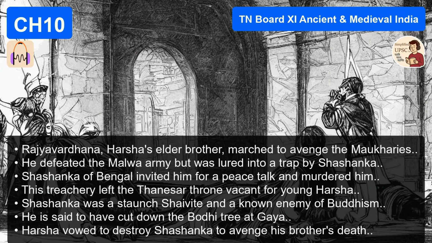Now it's about vengeance. Harsha turns his eyes towards Sasanka. The man who killed his brother. The very same. Harsha marches on Kanauj. He drives Sasanka out. Now, Sasanka retreats to Bengal and actually remains a thorn in Harsha's side for a very long time. But Harsha manages to secure Kanauj. And here is the geopolitical pivot point that every single UPSC aspirant needs to understand.